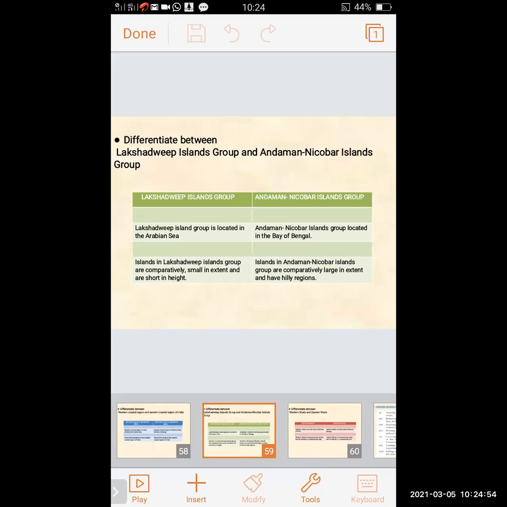Islands in the Lakshadweep Island group are comparatively small in extent and short in height.